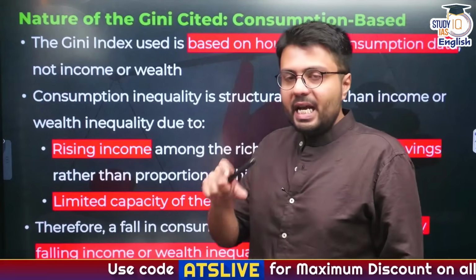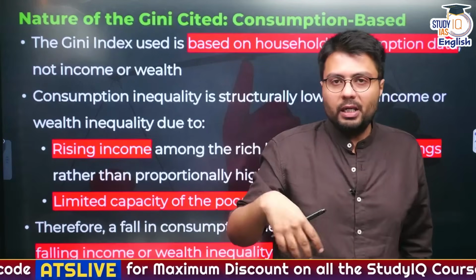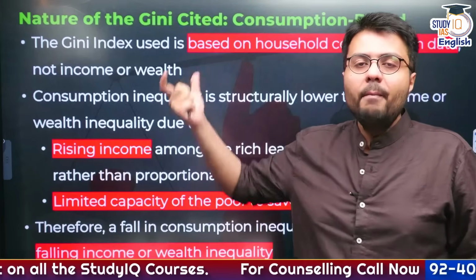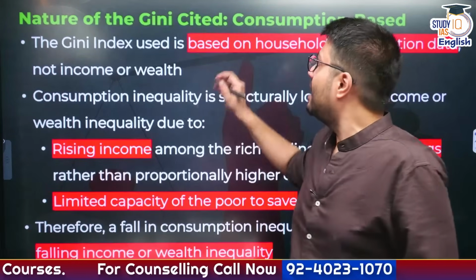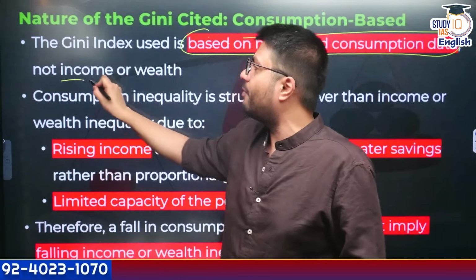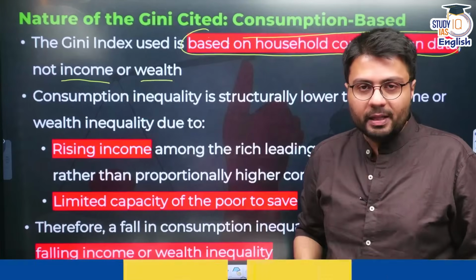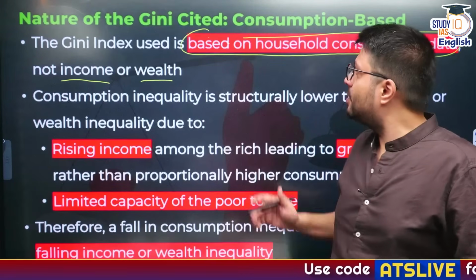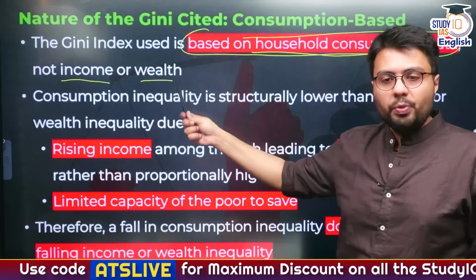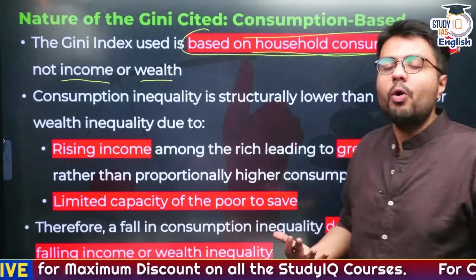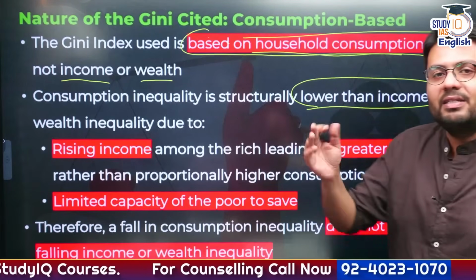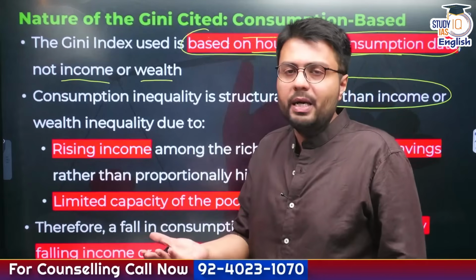Now, based on India's figure, or based on what the World Bank was saying about us, that we are the world's fourth most equal country, you have to pay close attention to the facts. Because the Gini coefficient that was quoted there was actually based on household consumption data, not on household income or household wealth. And there's a prominent difference between how we calculate inequality based on consumption and based on income as well as wealth. Because consumption inequality, structurally, has been seen to be lower than the inequality that exists in income or wealth. And it is quite simple to understand.